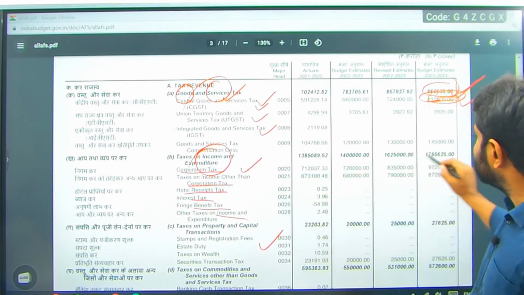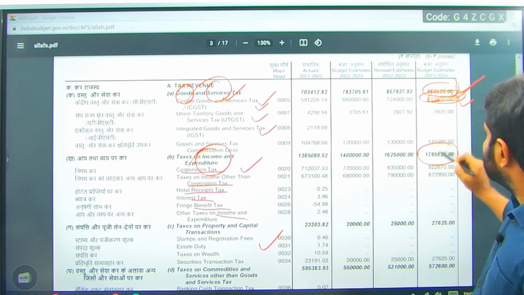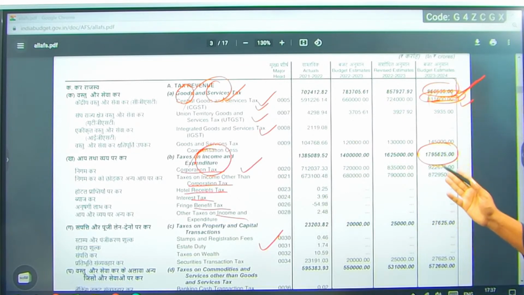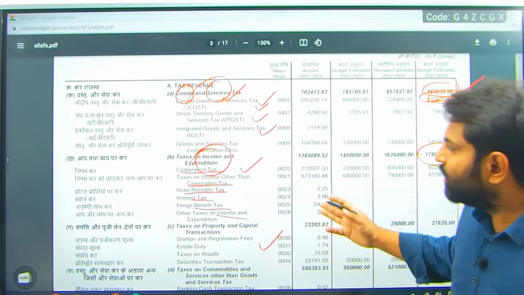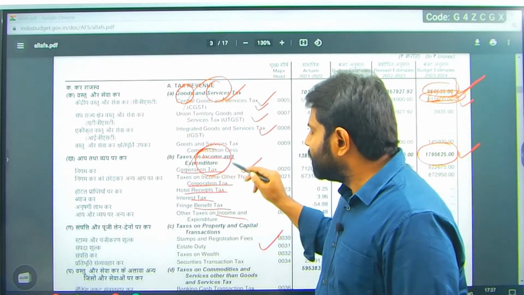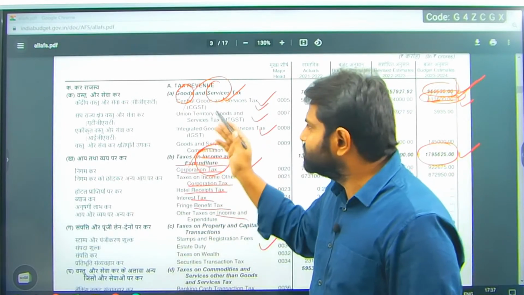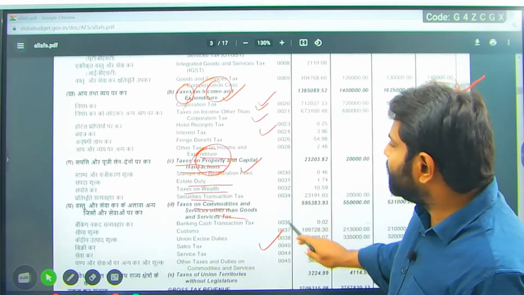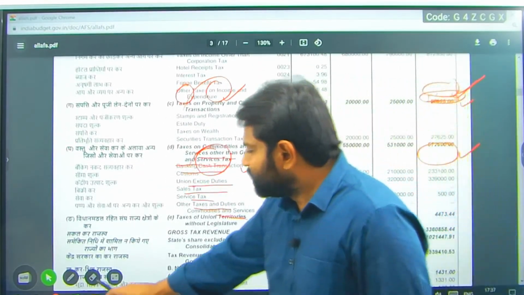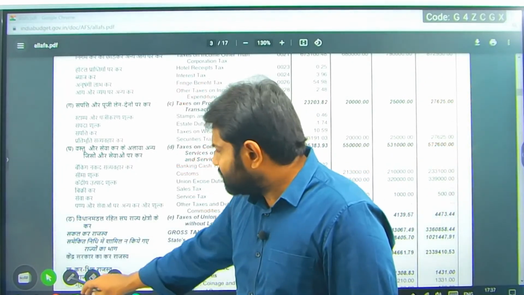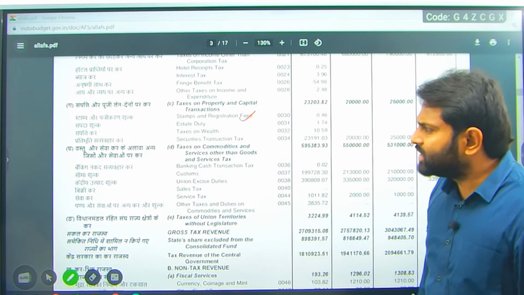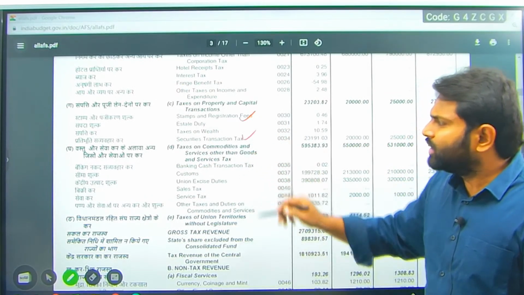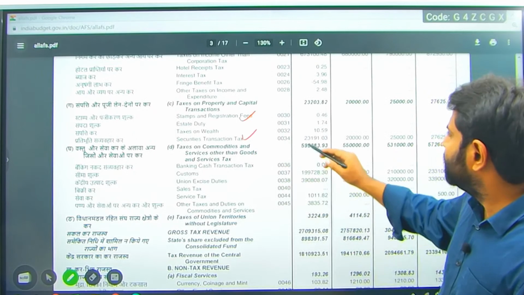Taxes on income and expenditure you have here. So this is 17,95,625 crores we are getting from corporation tax and taxes on income. Normally taxes on income and expenditure are direct taxes, GST is indirect tax. The next one is taxes on property and capital transactions. Any property stamp duty, stamp registration duty, estate duty, taxes on wealth, security transaction tax we have, right?